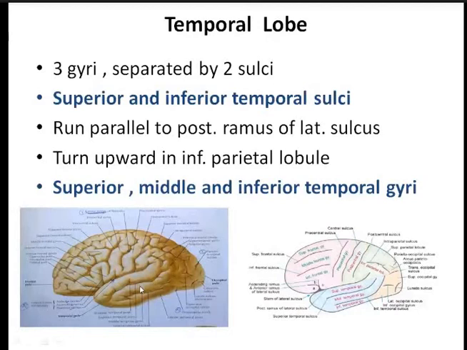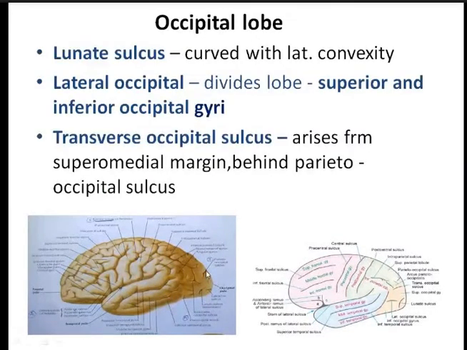And next, coming to the occipital lobe. This is the occipital lobe. Within the occipital lobe, this is the parieto-occipital sulcus. You all know the parieto-occipital sulcus, which demarcates the parietal lobe from the occipital lobe.